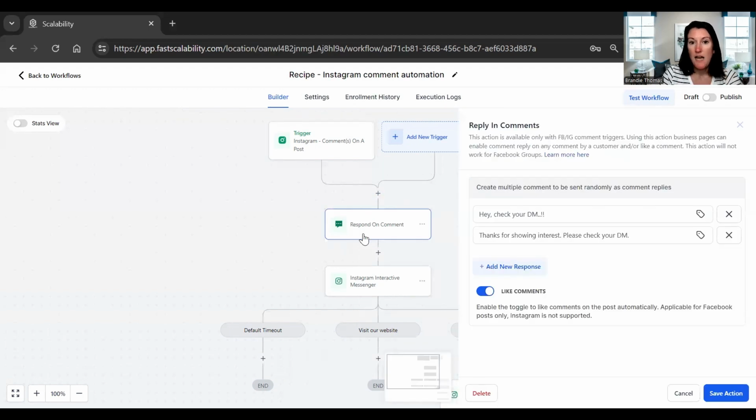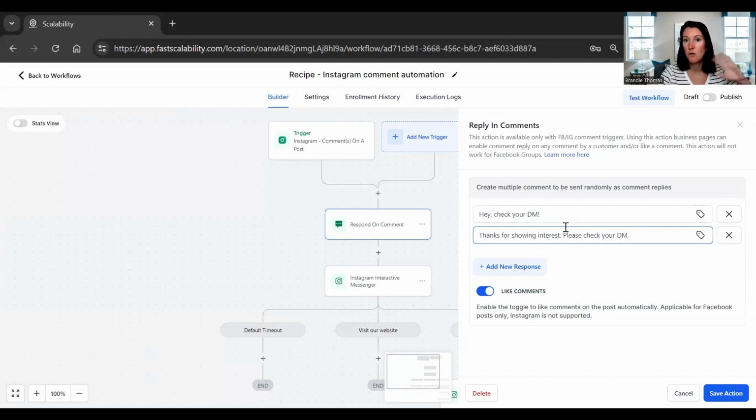So the next thing that's going to happen is the respond on comment. So now I can say, hey, I'm going to clean this up a little bit. Hey, check your DM, and then do another one that says, thanks for showing interest, please check your DM. Okay, so you can change these to anything that you want. I already like the ones that they have, so I'm just going to keep them. So this next action is saying it's going to like the comment, and it's going to say, hey, check your DM.